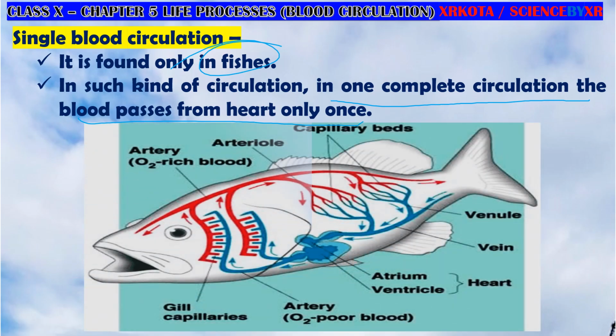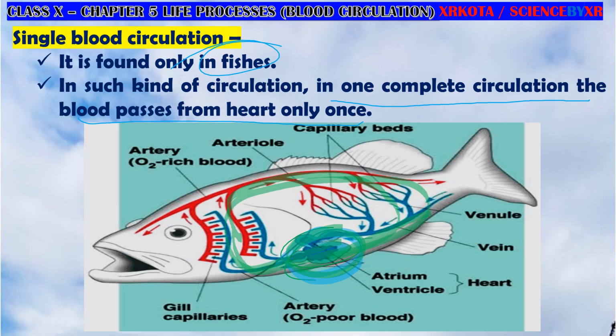So here you can see the fish, and here is the circulation. I'll draw it with green color so you can understand. This is the heart, and in this heart the deoxygenated blood is coming, then it reaches the gills and gets oxygenated, and then it goes to each and every part of the body, from arteries to capillaries, and then veins, and the veins open again into the heart.